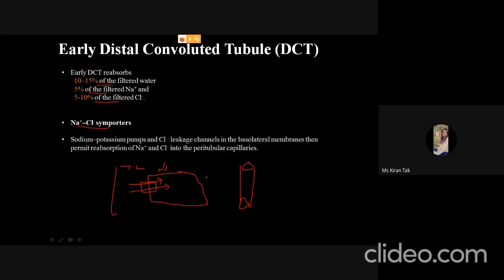And here sodium potassium pumps are present. So the pump moves sodium into the peritubular capillary, and potassium moves into the cell, and the chloride that entered the cell enters the peritubular capillary with the help of the leakage channel. So here the reabsorption of sodium and chloride takes place.